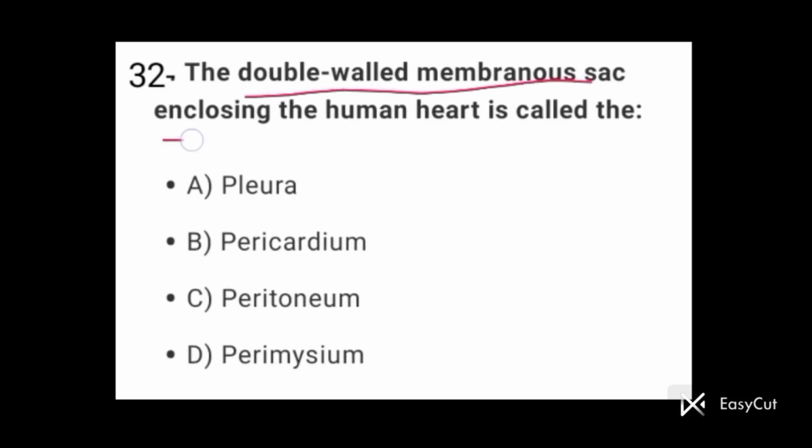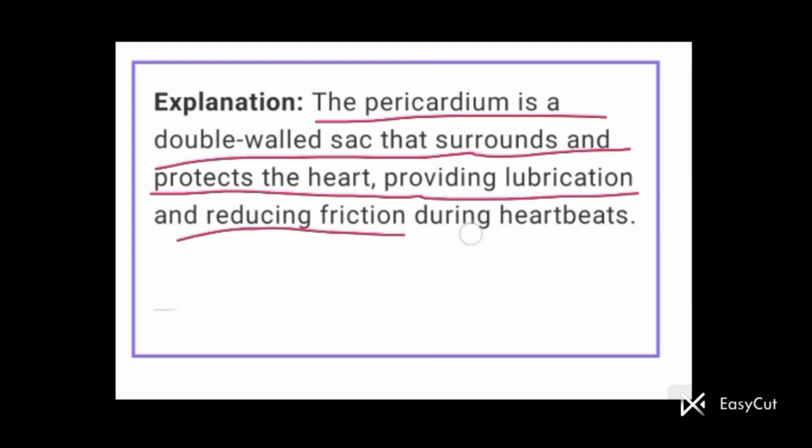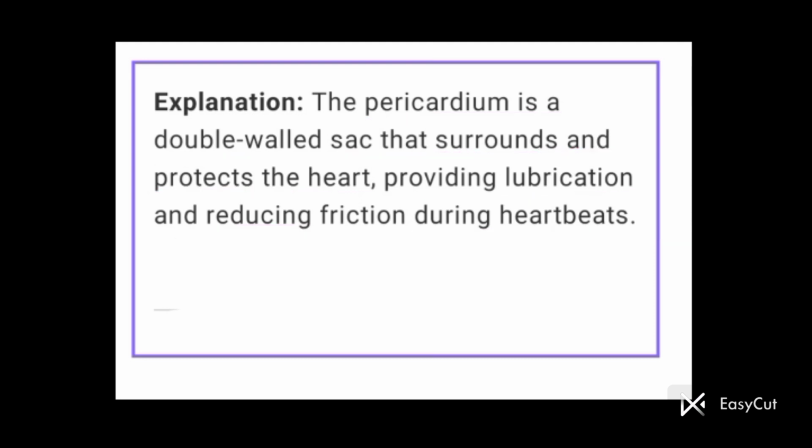The double-walled membranous sac enclosing the human heart is called pericardium. The pericardium is a double-walled sac that surrounds and protects the heart, providing lubrication and reducing friction during heartbeat. देखिए, डबल वॉल्ड सैक पेरिकार्डियम क्या है? हार्ट की मेम्ब्रेन है जो हार्ट को प्रोटेक्ट करती है. हार्ट की आउटर कवरिंग है जो हार्ट को प्रोटेक्ट करती है फ्रॉम लुब्रिकेशन.